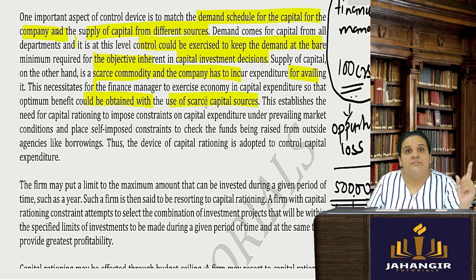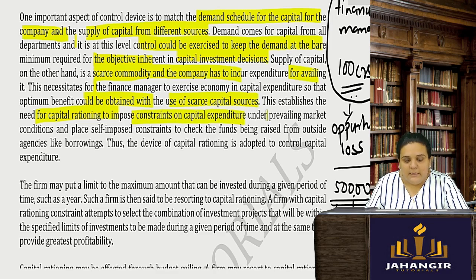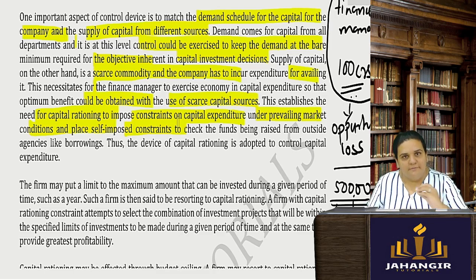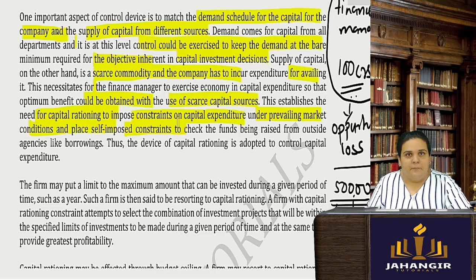This establishes the need for capital rationing to impose constraints on capital expenditure under the prevailing market conditions, and it places self-imposed constraints. So this 50,000 which I invested was my self-imposed constraint. It was a control device for the funds I had invested, say borrowed from my husband.